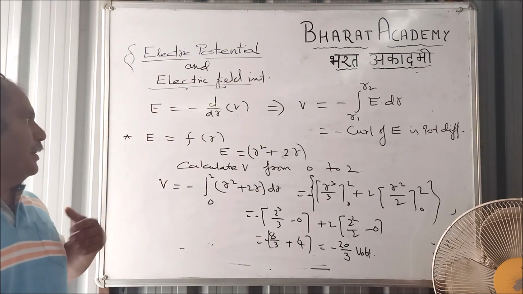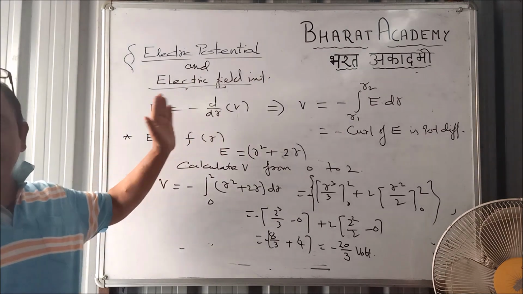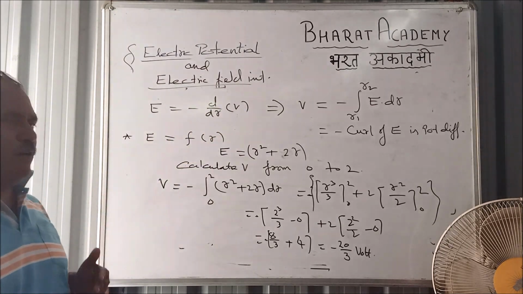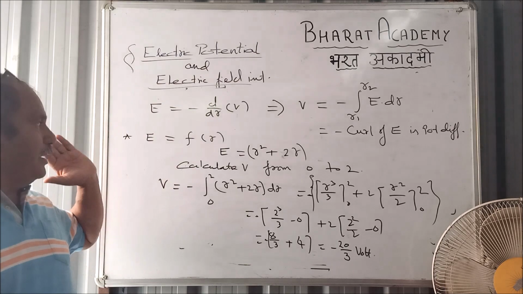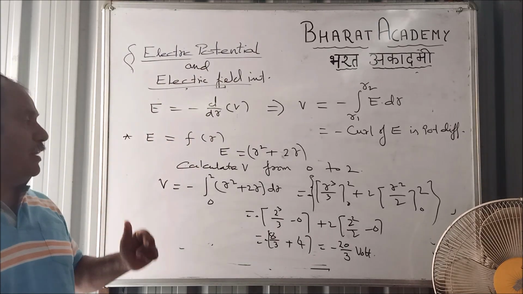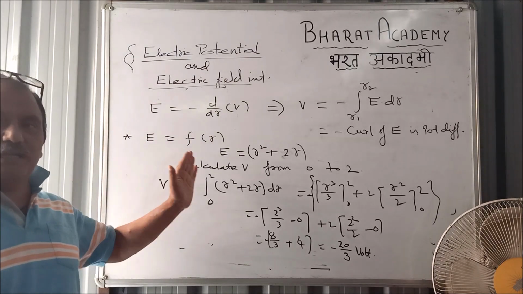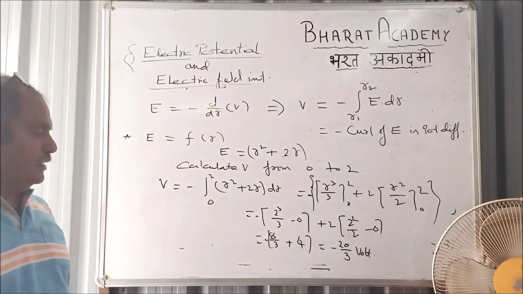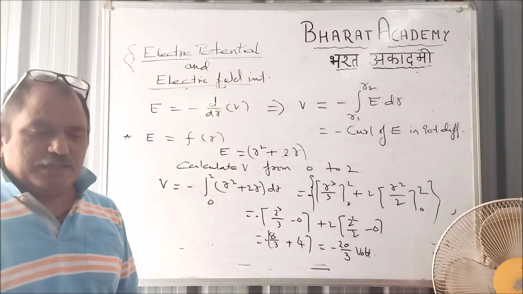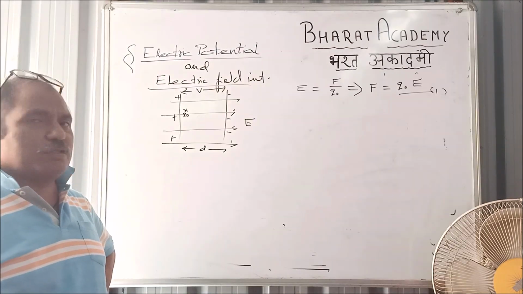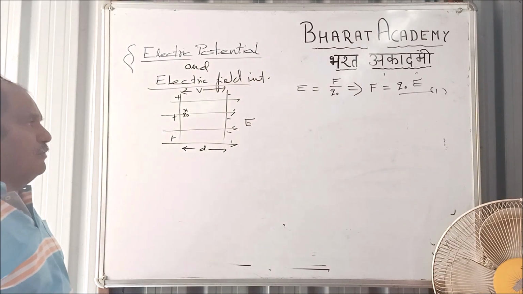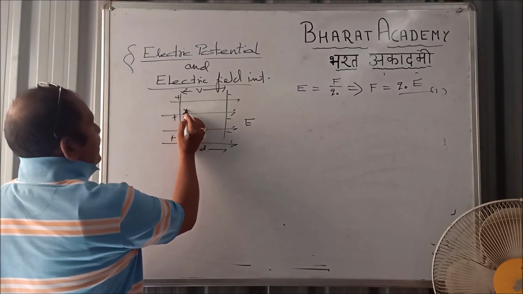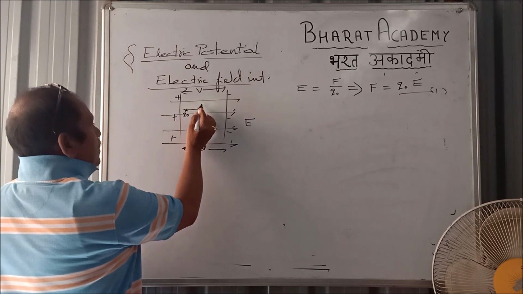If V is a function of R, then E can be calculated by using the gradient formula, that E is the gradient of potential. And if E is a function of R, then potential difference can be calculated by using the curl of E, right? That's how we calculate electric potential difference. So the force experienced by Q naught will be F equal to QE. As the force is acting on it in the direction of field, what will happen?